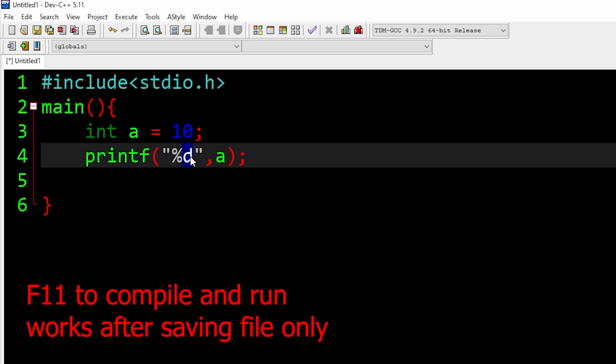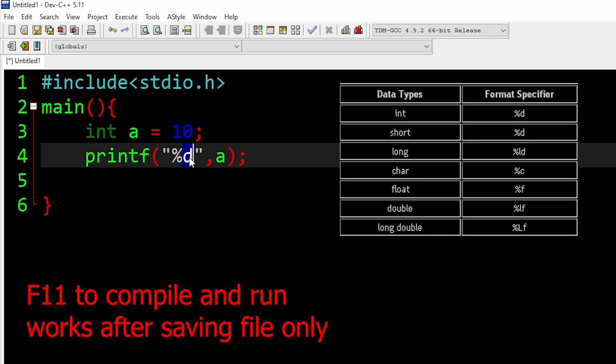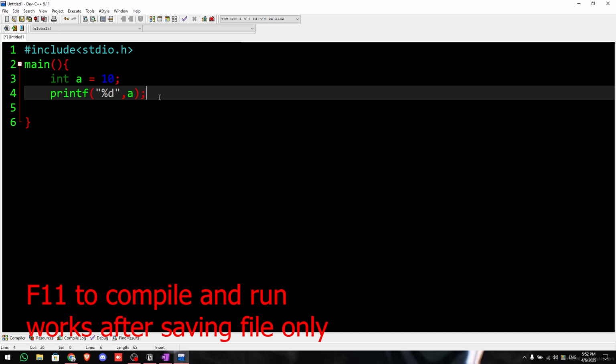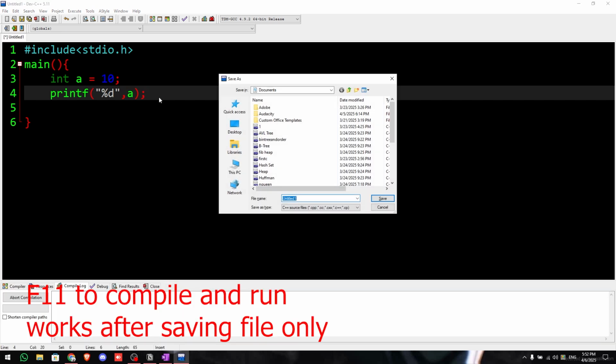Here d means an integer. Okay, f means float, c means character, s means string. Okay, boolean by default C kind of doesn't show as a format specifier, so we don't need to worry about that. We generally never have to show the boolean value. Okay, so anyway, %d is for integer. Now I want a to come, so comma a. Okay, now let's just fn f11, save the file.